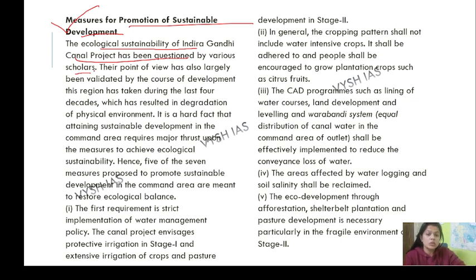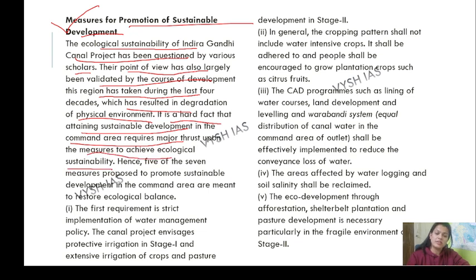The ecological sustainability of the Indira Gandhi Canal project has been questioned by various scholars. This point of view has also largely been validated by the course of development this region has taken during the last 4 decades, which has resulted in degradation of the physical environment. It is a hard fact that attaining sustainable development in the command area requires a major thrust upon measures to achieve ecological sustainability.